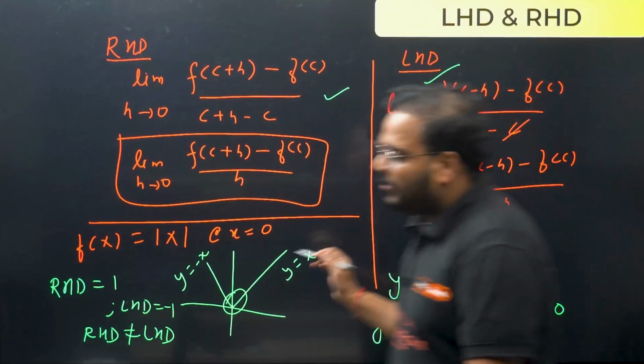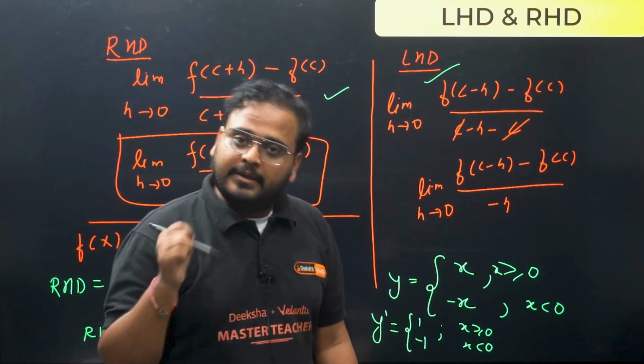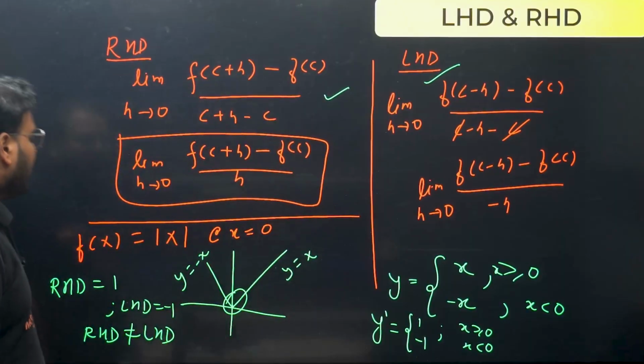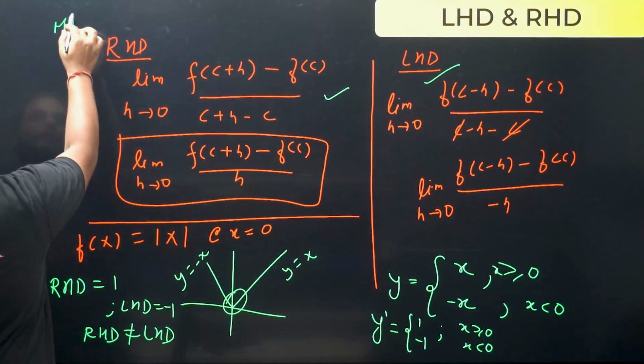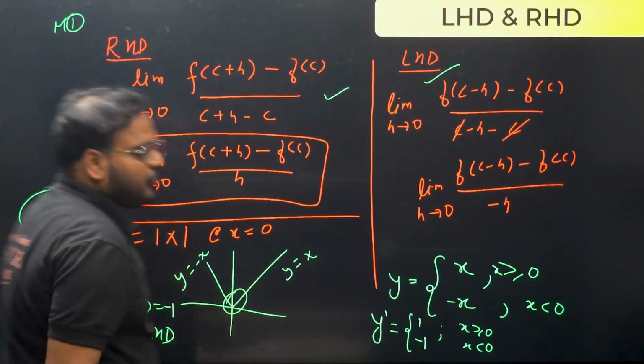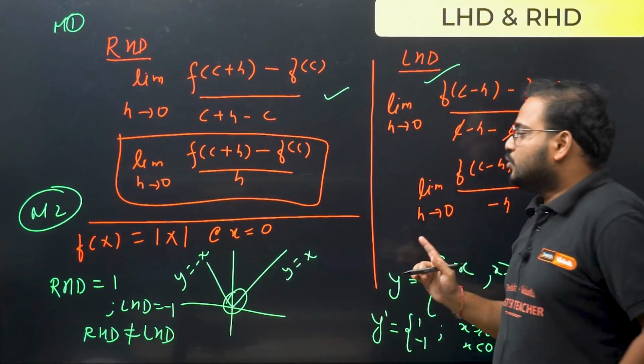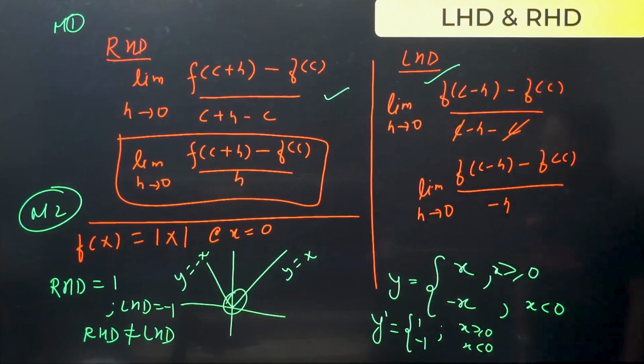Are both the methods of finding or checking for differentiability clear or not? Yes. Okay, now you can let me know. Basically this is my method number 1 to find LHD and RHD. This is my method number 2. Let me know in the comment section which one you find better. Is method 1 suitable for you or method 2 suitable for you? Please check. Is it clear?